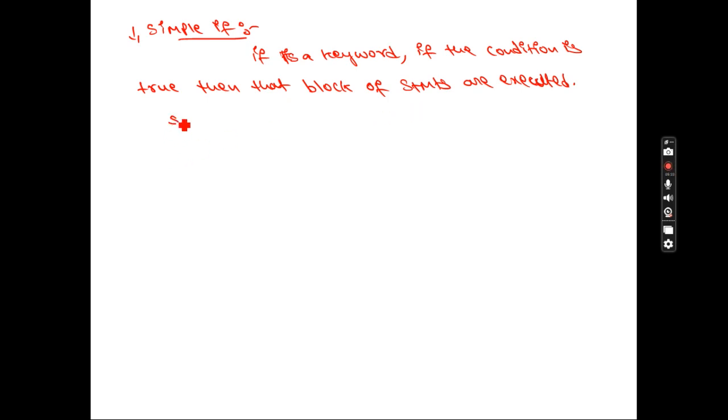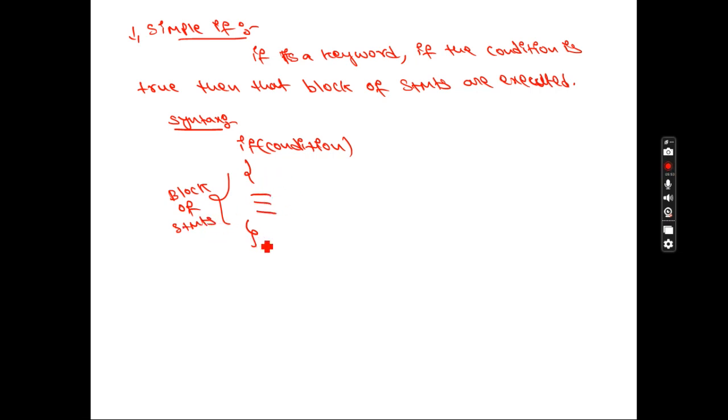So I'll explain. Remember, in C language, the syntaxes are very important. So what is the syntax here? Whatever condition you want to write, you write the condition here. The flower bracket open and the flower bracket close is called a block of statements. Inside the flower brackets, you may have one statement, two statements or three statements depending upon your program. One or more than one statement is known as a block of statements.